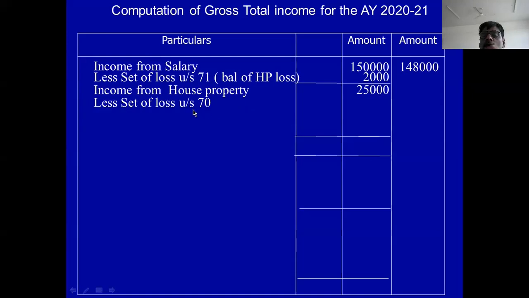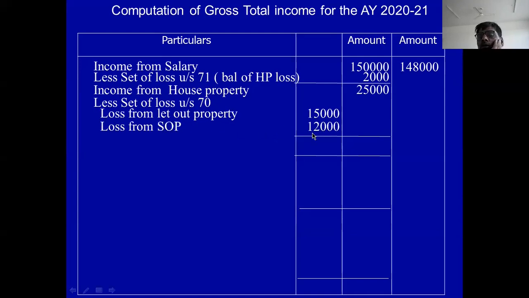Less loss under section 70 adjusted. Set off of loss under section 70: loss from let out property 15,000, loss from SOP 12,000. Totally 27,000 is there. Out of 27,000, you adjust 25,000 in the house property, and 2,000 you adjust in the salary.